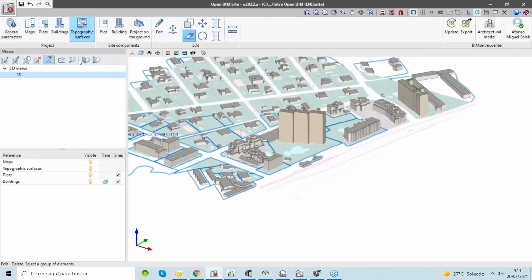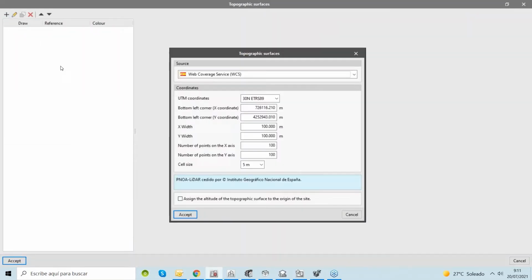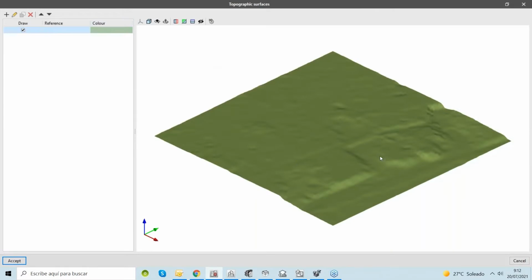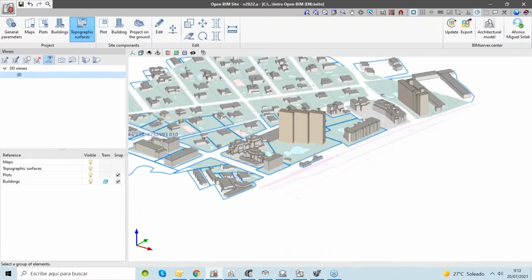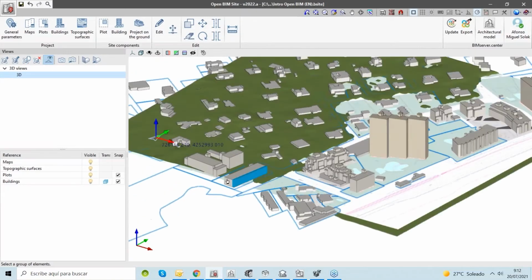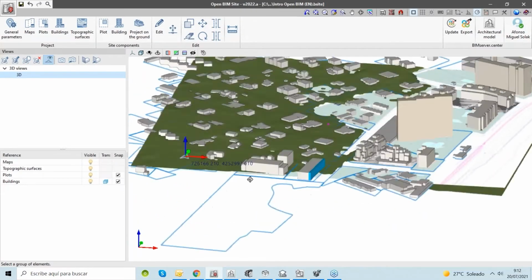Another thing that is very interesting here are the topography surfaces. So we can create a new topography surface with a specific width and in two different directions, and with a cell size with a specific precision or a specific number, for example, 5 meters. And then we can integrate this topography in our BIM model. Okay, so for example, here we can integrate this topography in the project.